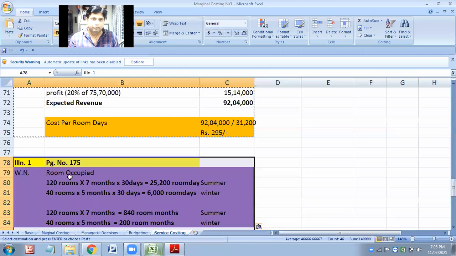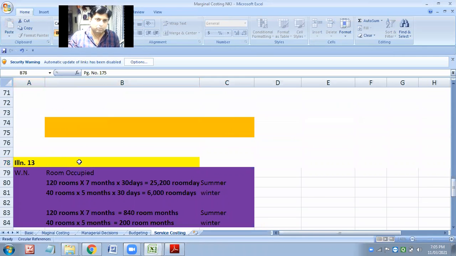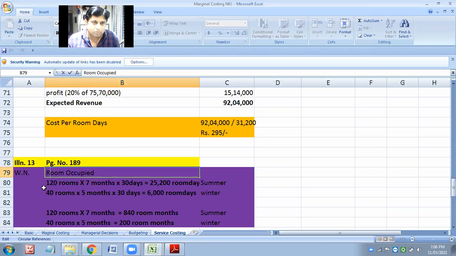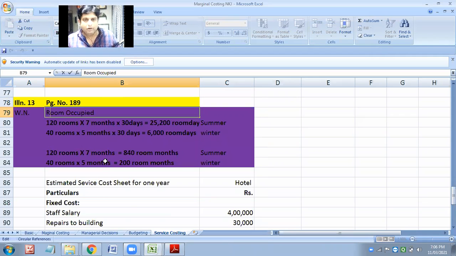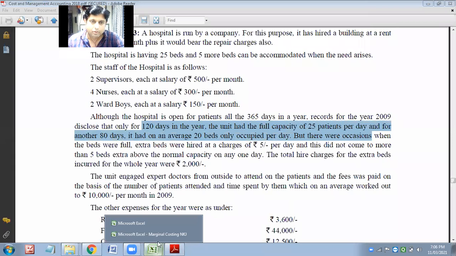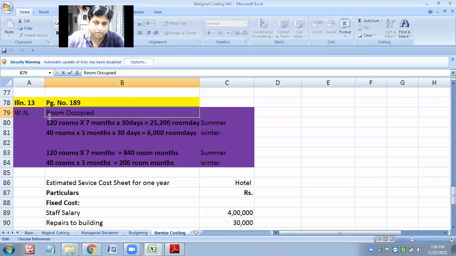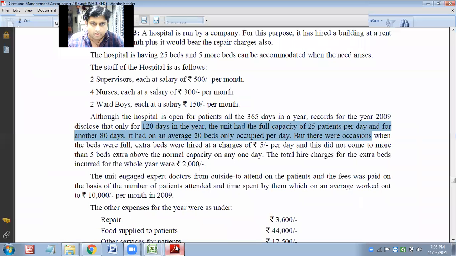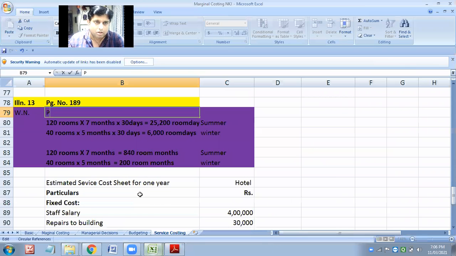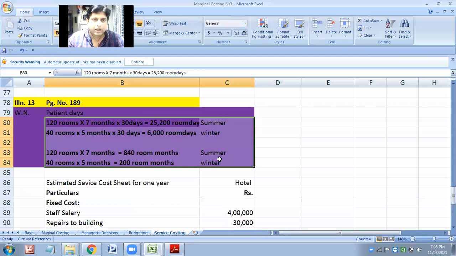So we'll go for the first calculation as patient day, total patient day. What is the calculation here for patient day?